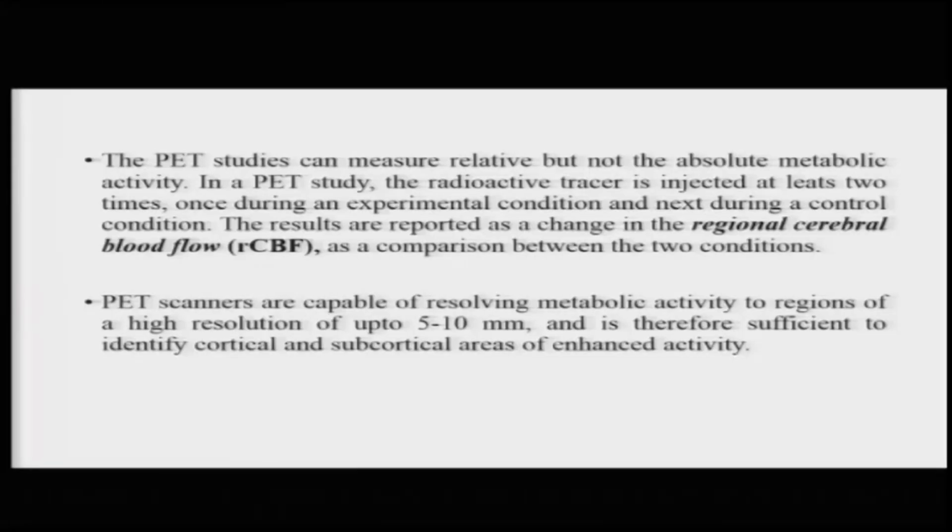The results, or the dependent variables obtained from PET, are reported as a change in the regional cerebral blood flow or RCBF as a comparison between the experimental condition and the control condition. PET scanners are therefore capable of resolving metabolic activity to regions of high resolution of up to 5 to 10 millimeters, which is sufficient to identify cortical and subcortical areas of enhanced activity.